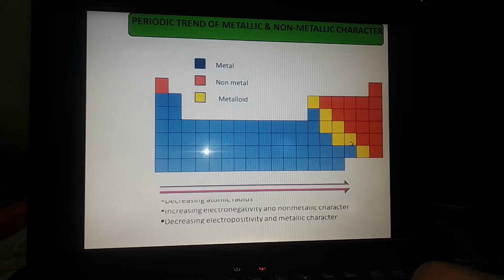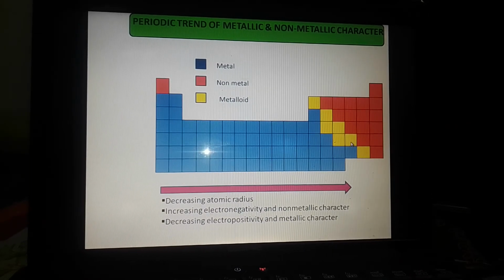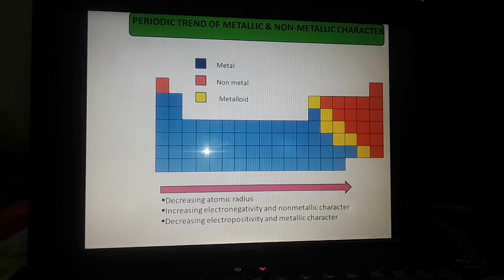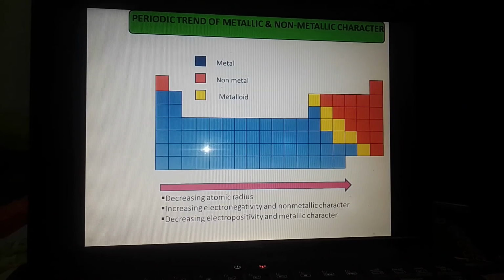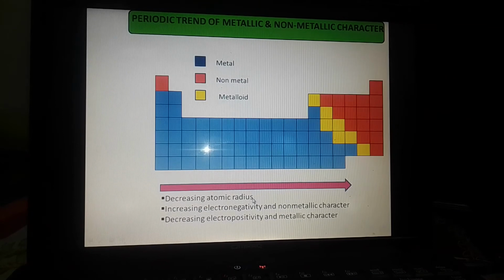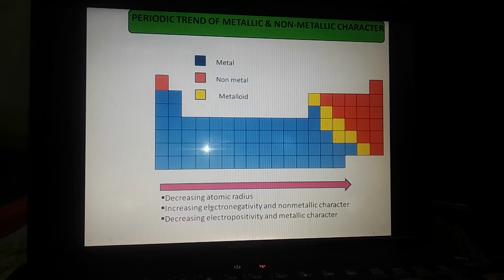Now we will see the periodic trend. In a period, we know electrons enter the same shell, thus the atomic radius decreases.